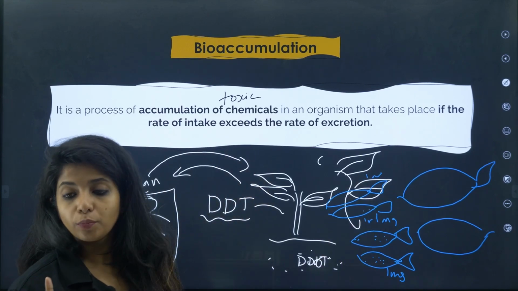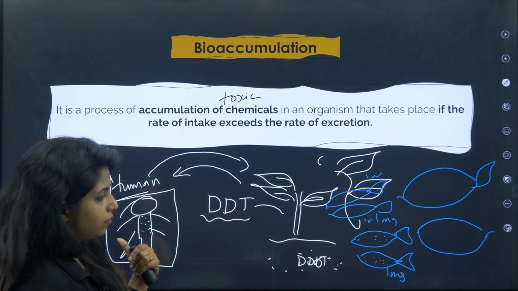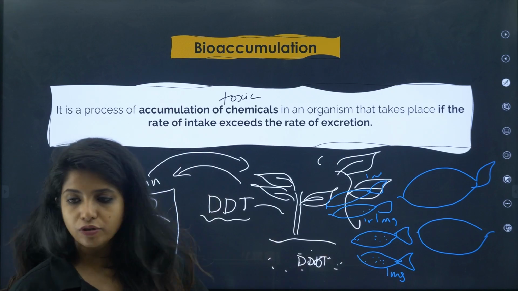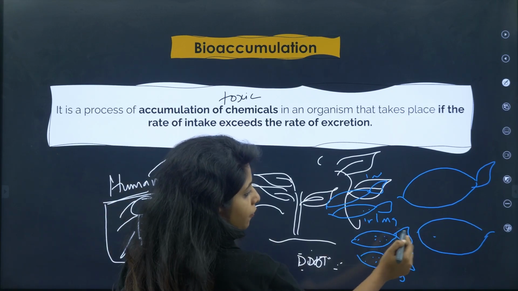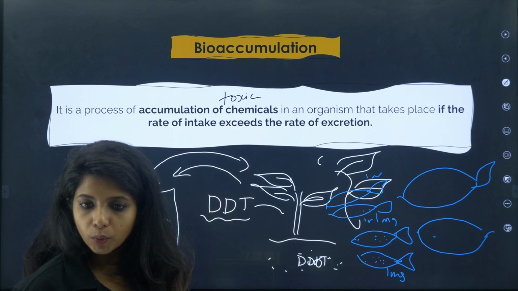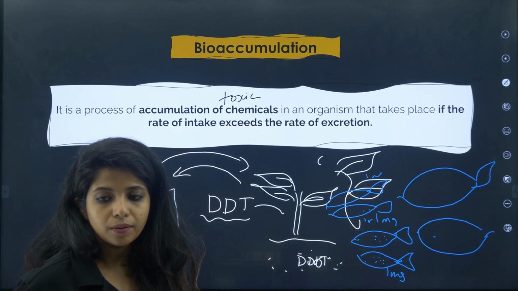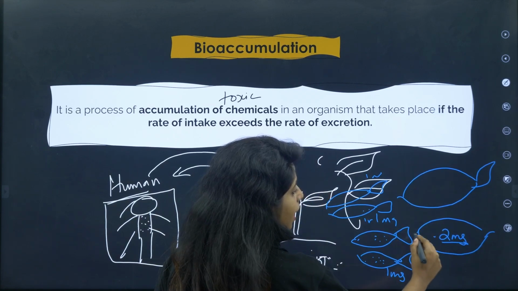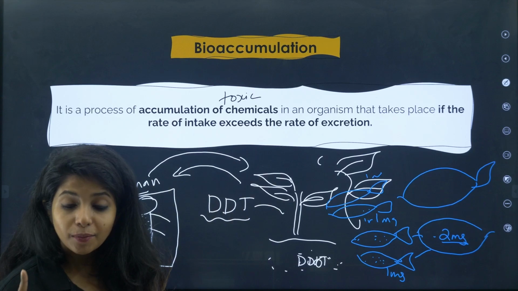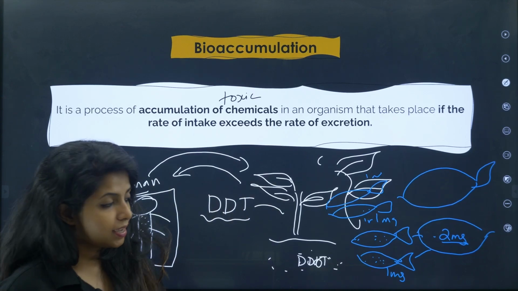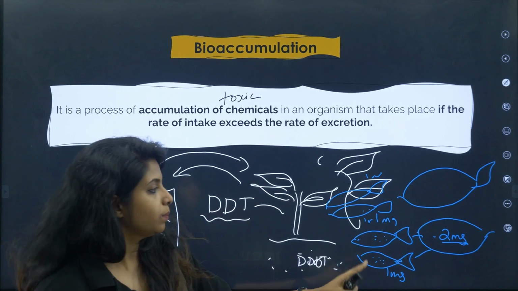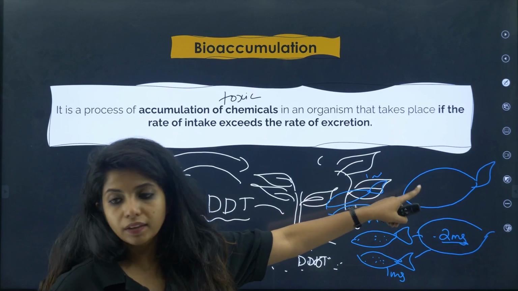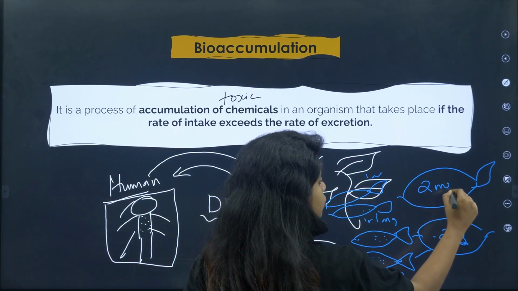I am explaining biomagnification to you right now. So obviously the DDT has accumulated, that is bioaccumulation. Now I am explaining biomagnification. What happens? There are 4 small fishes. This particular fish eats these 2 fishes. They have only had 1 mg of DDT each. Now you tell me how much DDT will it be having? 2 mg. It had 2 fishes. Has the amount of DDT increased in the next trophic level? Yes. Small fishes come under one trophic level. The bigger fishes are the ones feeding on them, and they come under the next trophic level. It's 2 mg over here. These 2 also were eaten by the fish. Now this fish will also have 2 mg of DDT.